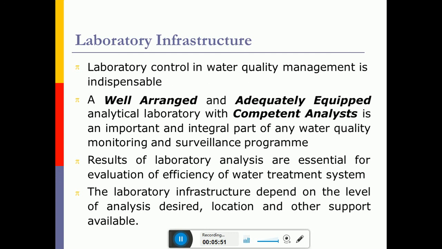Water quality parameters are physical, chemical and biological parameters. So based on the analysis requirements, we should have enough instrumentation. That is, in India, the lab should be accredited by NABL or the Ministry of Environment and Forest from New Delhi, so that the competent authority will come and analyze the laboratory facilities and the laboratory analysis procedures, and based on that they will accredit the laboratory and it can take up this surveillance job.